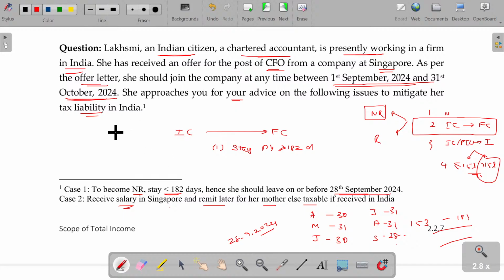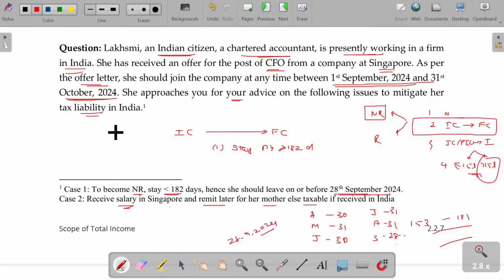So the next question is, will she directly remit that money in India? No, it's not so. Salary drawn there for working outside India, if she receives in India by her mother, will be taxable because it is received in India. If she receives it there itself, and sometimes later transfers it to her mother, then it's called remittance, not taxable. Clear? Hope now we'll be able to understand.